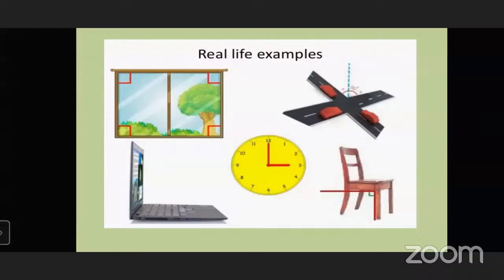Two walls join each other at 90 degrees. The corner of a door is also a 90 degree angle, and the floor is also 90 degrees. There are many more examples in our day-to-day life which look like a 90 degree angle or which measure 90 degrees.